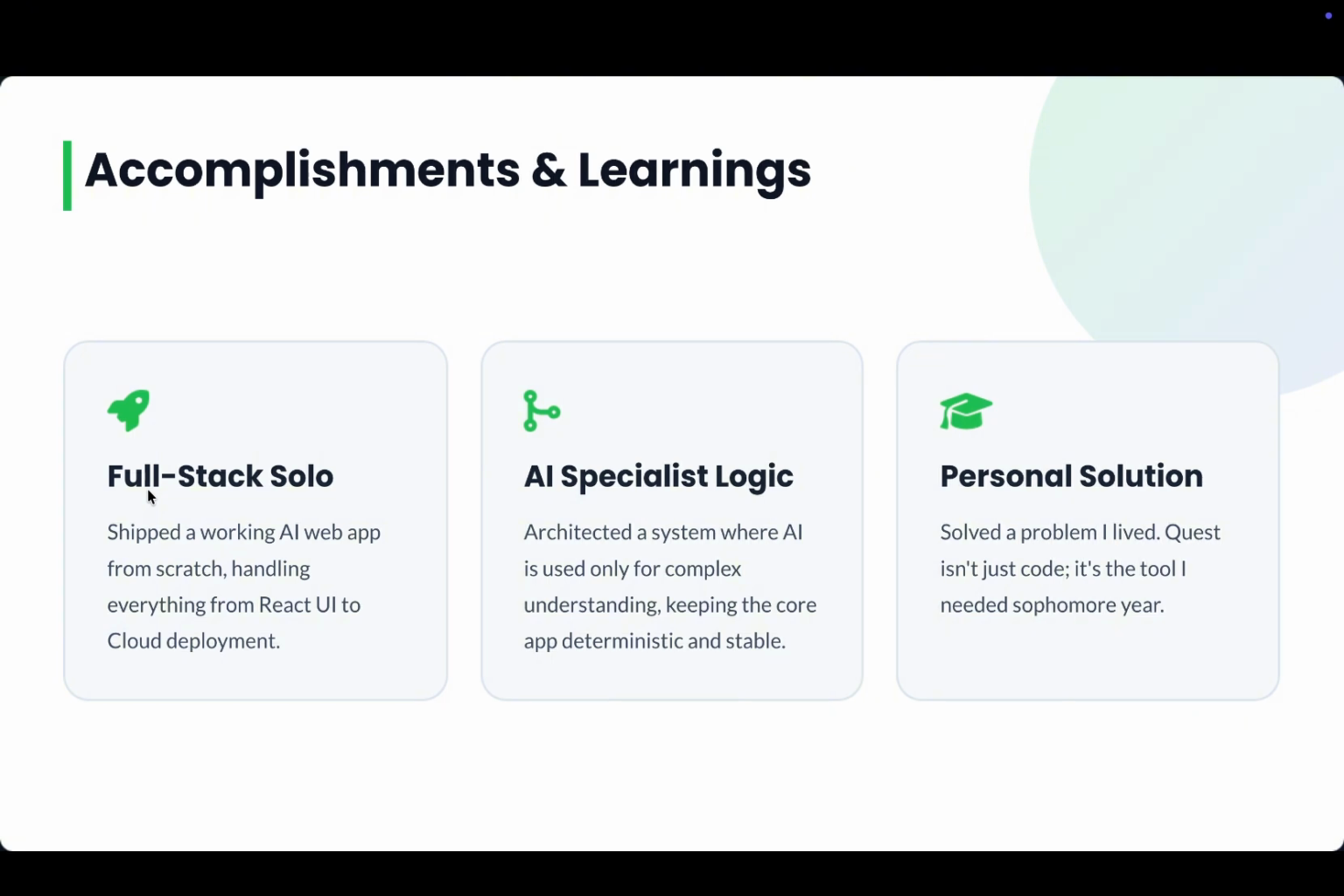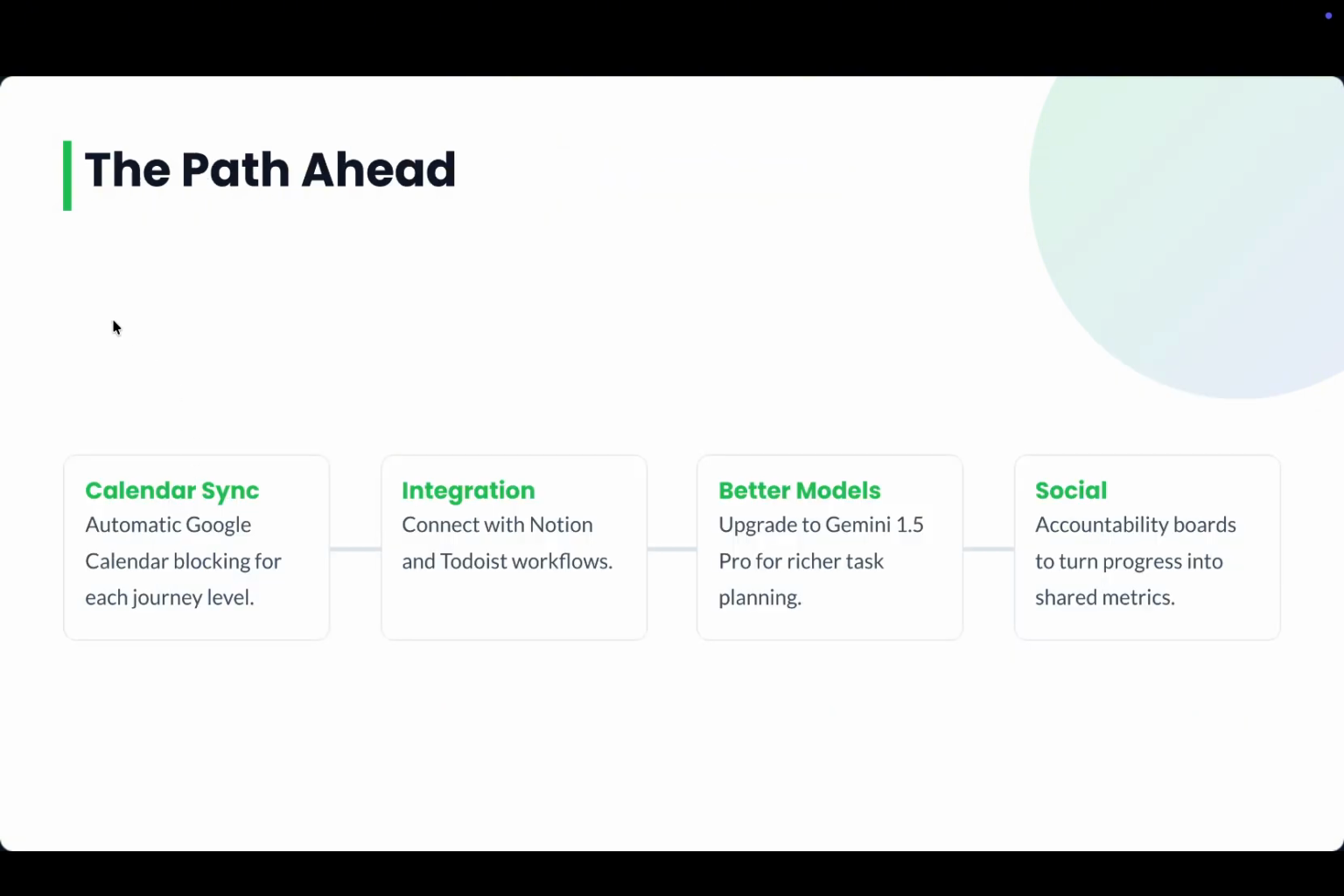Next steps, or the path ahead. Calendar sync. Automatic Google Calendar blocking for each journey level so we can connect tasks to the student's actual Google Calendar. Also, we can integrate Quest AI into Notion and Todoist workflows so users don't need to switch back and forth between multiple apps. Better models, like upgrading to Gemini 1.5 or 3.5 for richer task planning and task breakdown. And finally, social. Accountability boards to turn progress into shared metrics to motivate students even further.